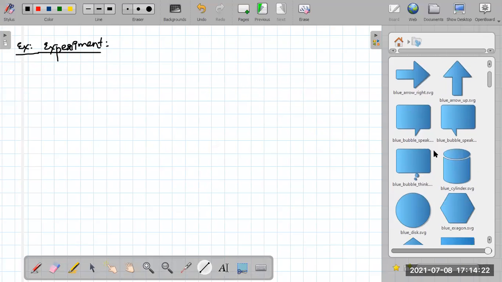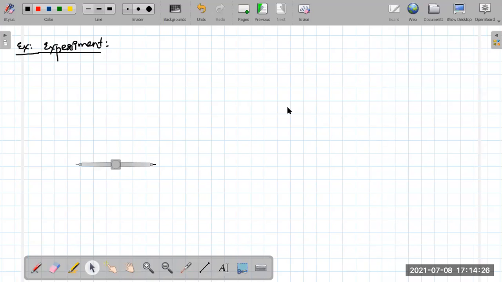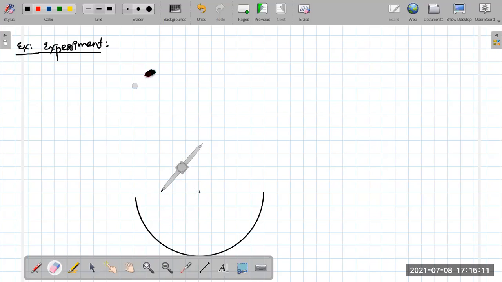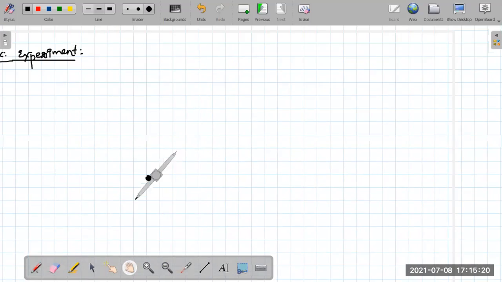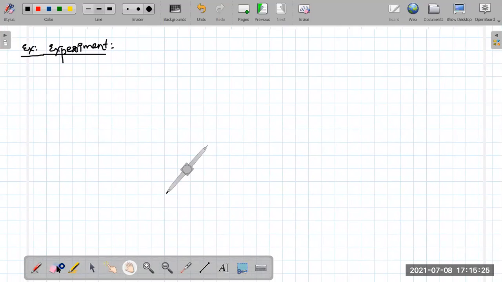Or actually, let's not go with a U-shaped tube.